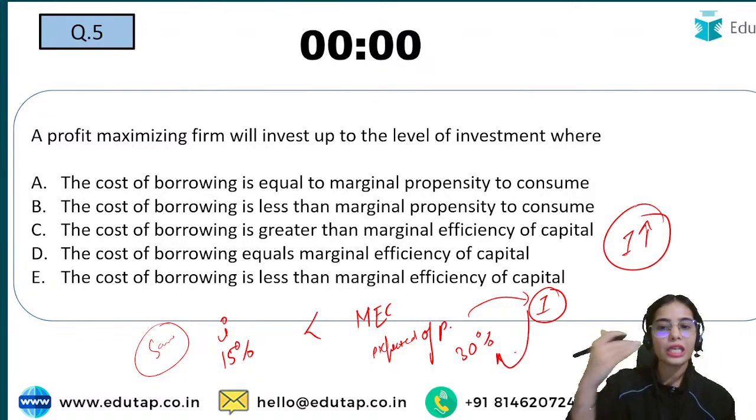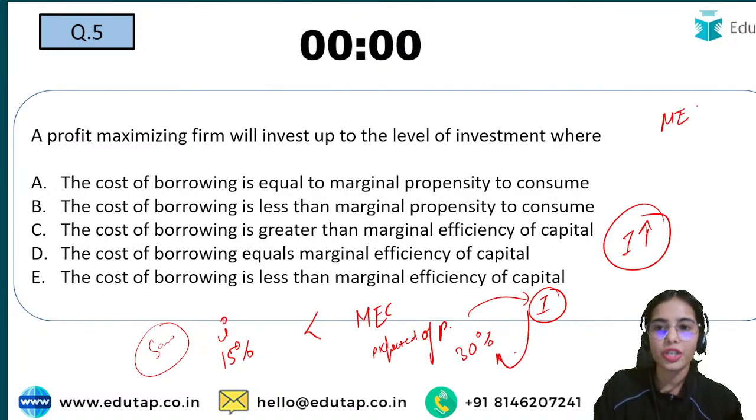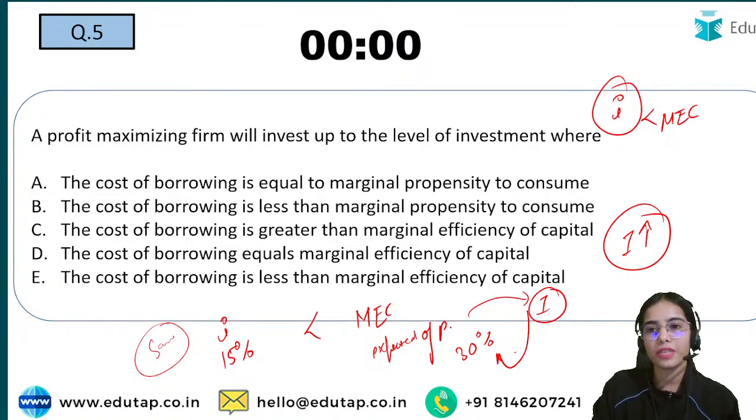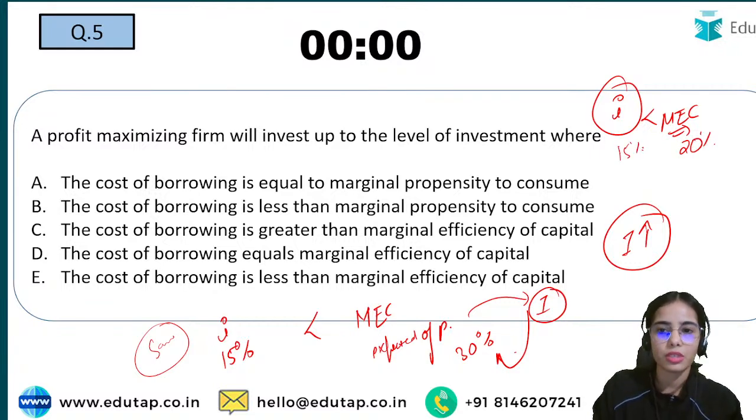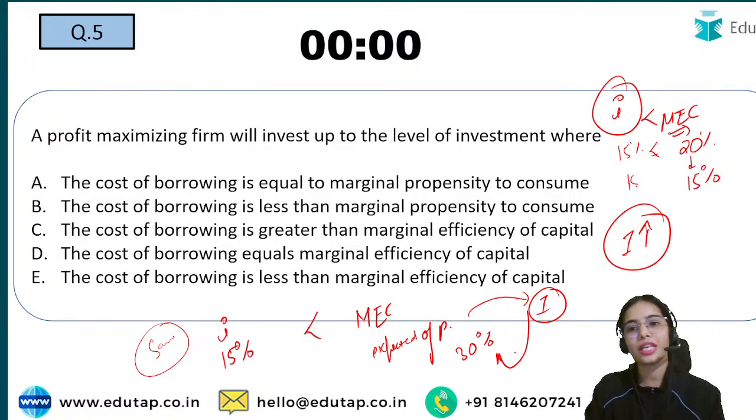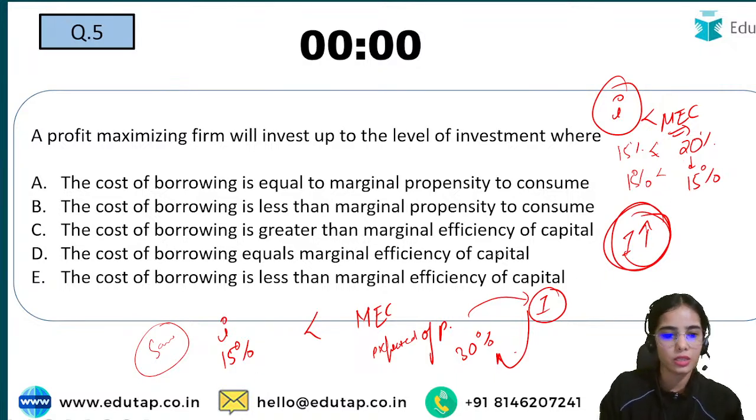You will keep on increasing your investment as long as the marginal efficiency of capital is greater than the interest rate you are getting from savings. Say the marginal efficiency of capital is 20% and the interest rate is 15%, so you will invest more. But when the marginal efficiency of capital is 15% and the interest rate is 15%, you will stop investing. This is the level of investment that you will do. So this is the idea.